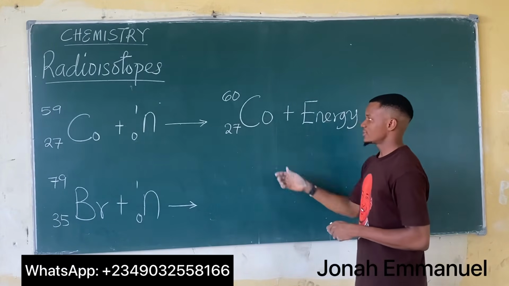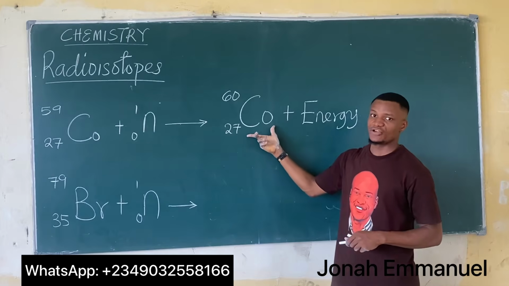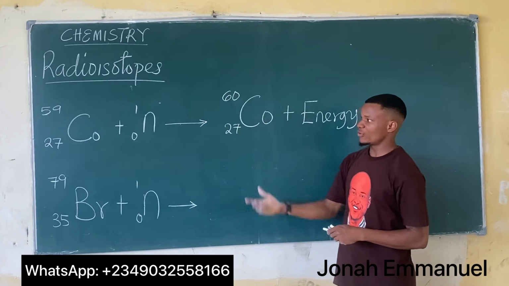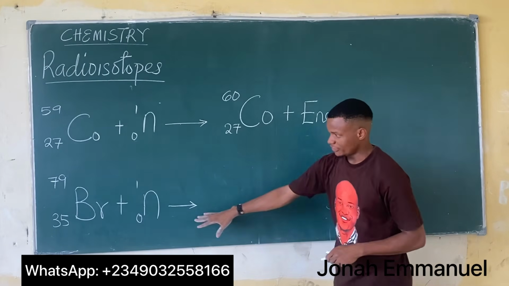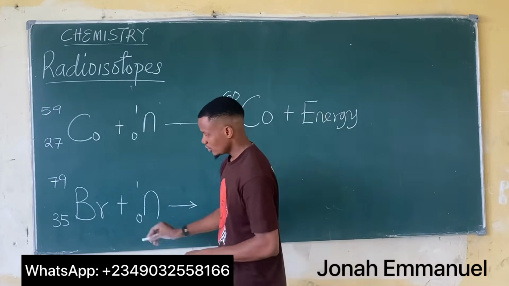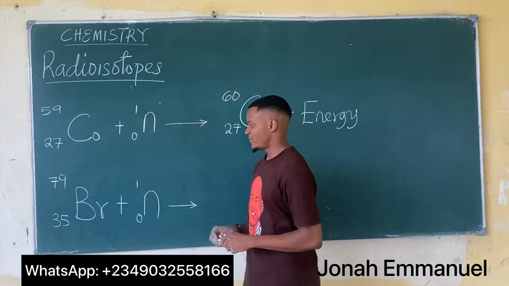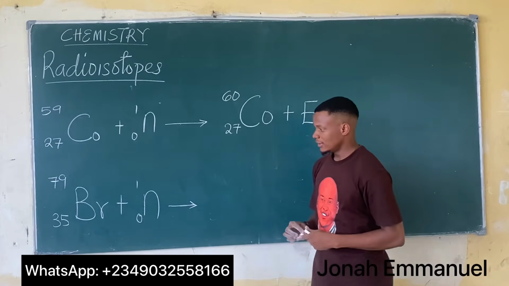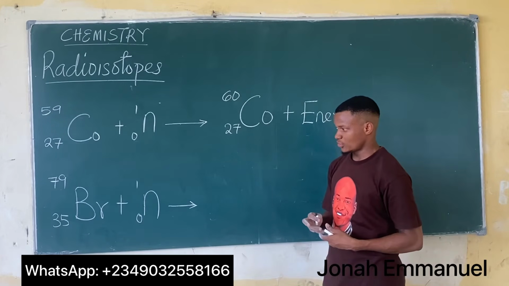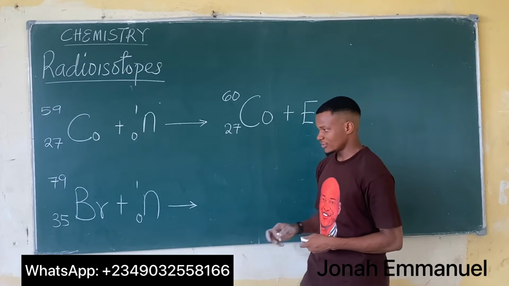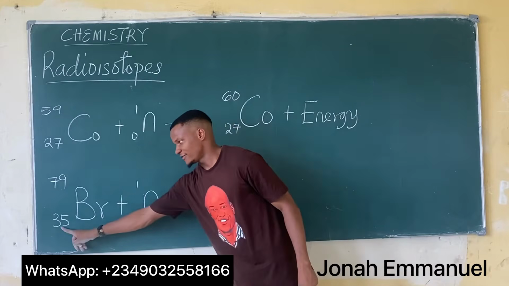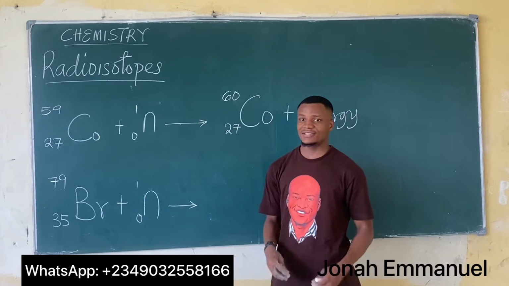So this becomes a radioisotope. That's an isotope of cobalt. This is a radioisotope. For this one here, I'm having bromine 79 combining with a neutron. If I combine this, of course, the atomic number becomes 35 plus 0, which is still 35.